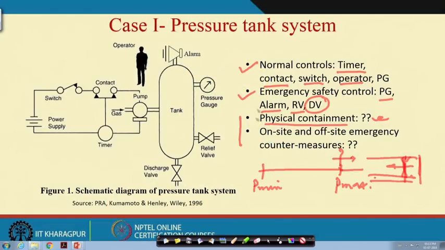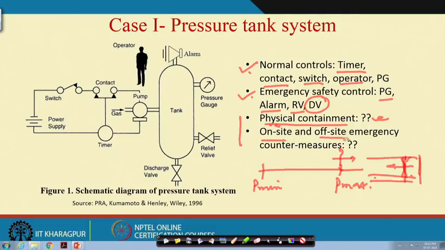So, when you go for any high-risk system, you will find normal conditions, emergency control, normal control, and physical containment may be there. These two must be there.